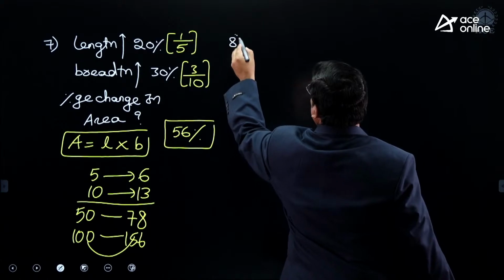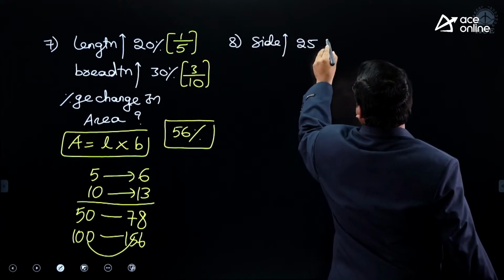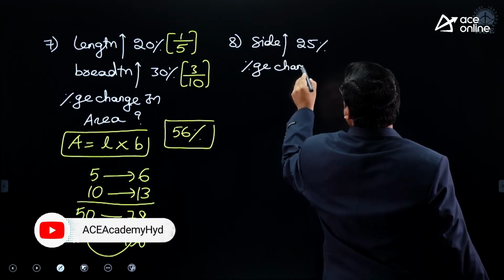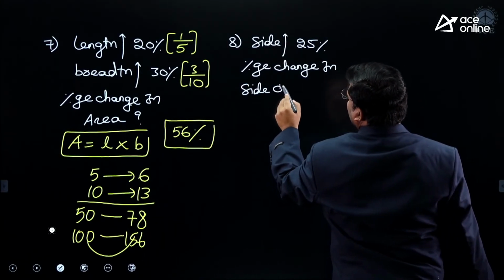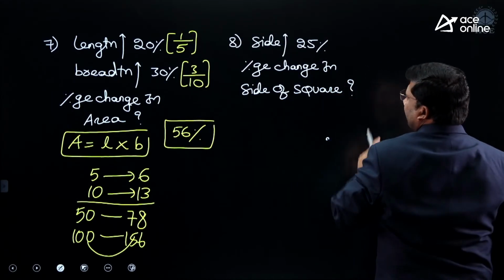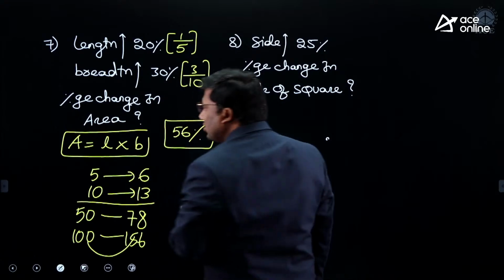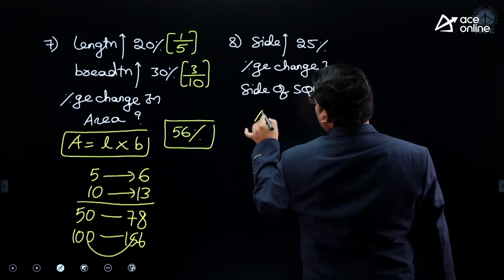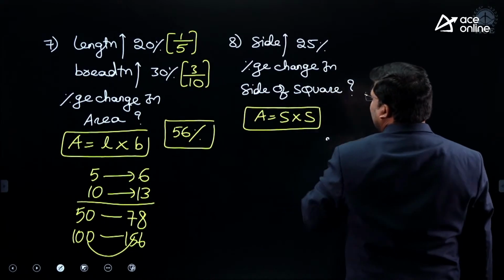Eighth question. The side of a square increases by 25%. Find the percentage change in the area of the square. Listen carefully, sir. Area is equivalent to side into side. Area of a square is given by side into side.